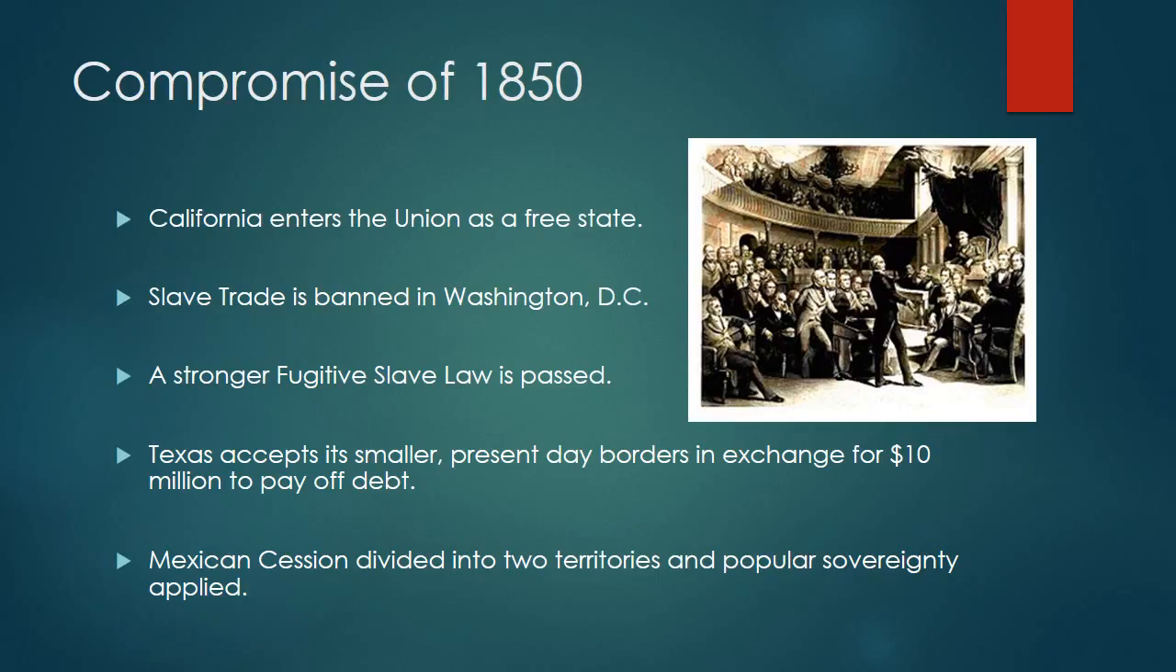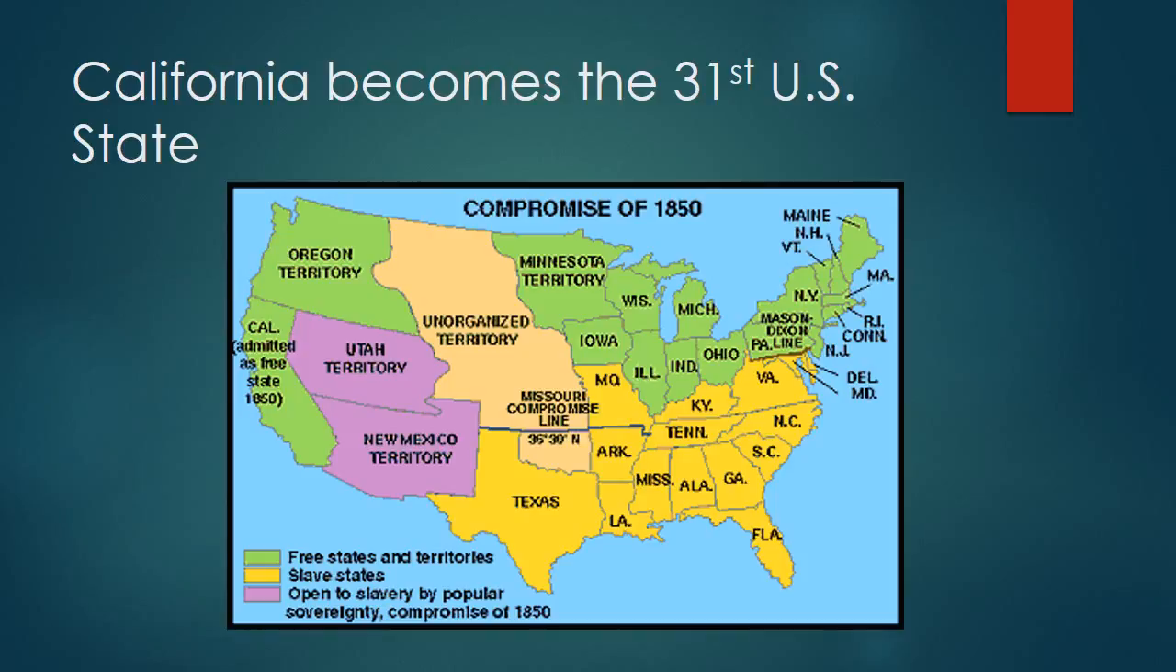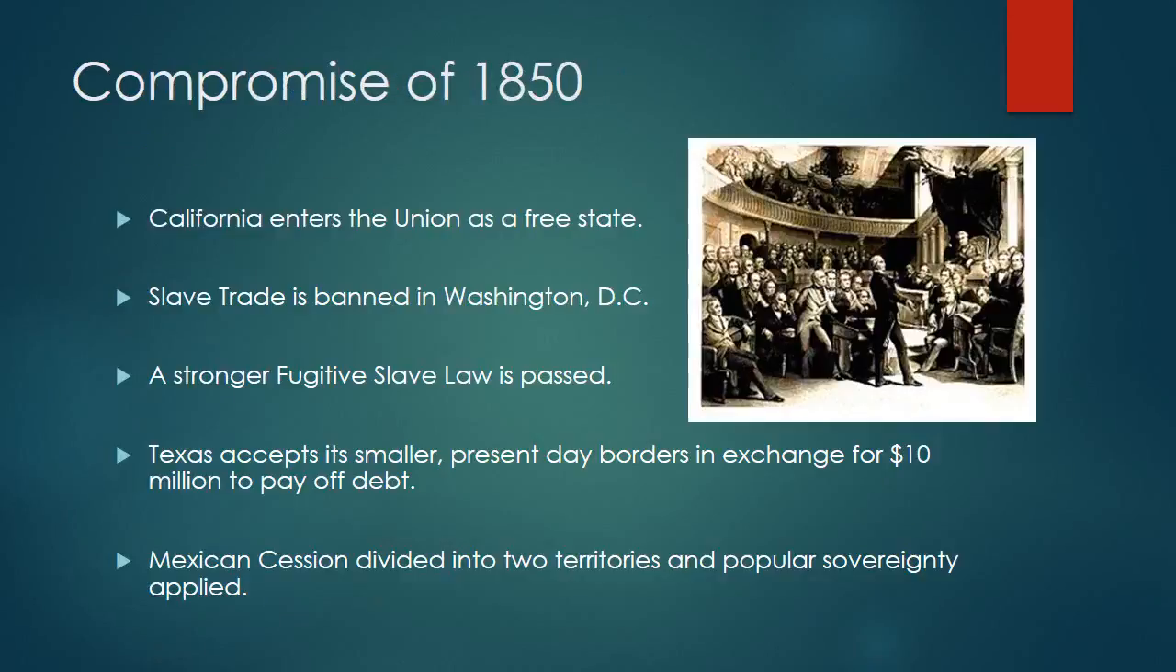What was in it? Well, as part of this compromise, California is going to enter the Union as a free state. So you can see here that in 1850, California will enter the Union as the 31st state in U.S. history. It comes in as a free state. Okay, we've solved that issue.